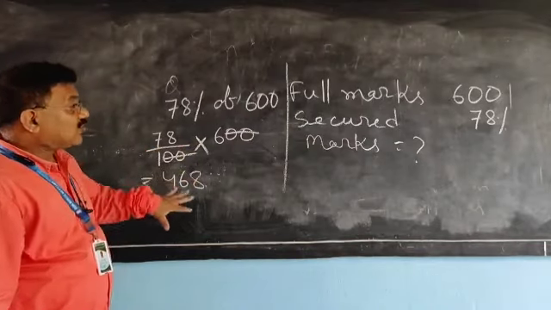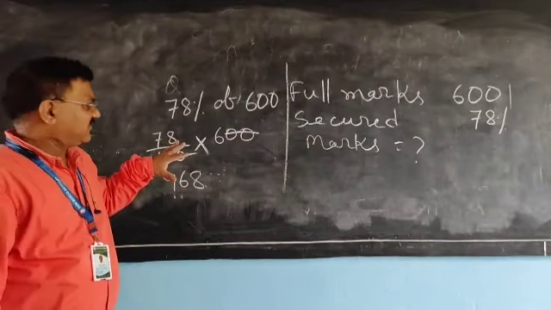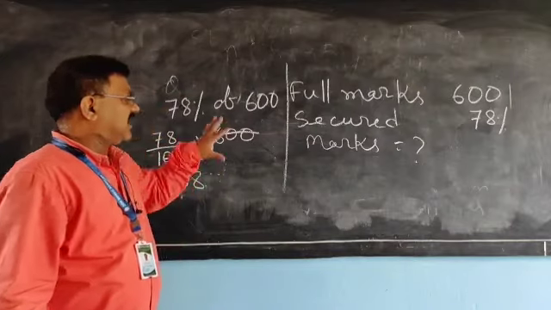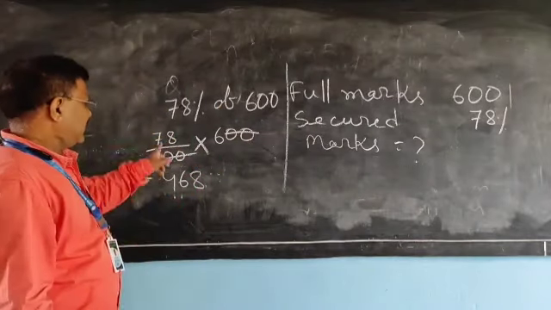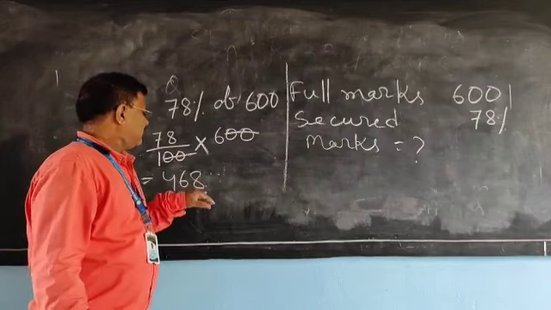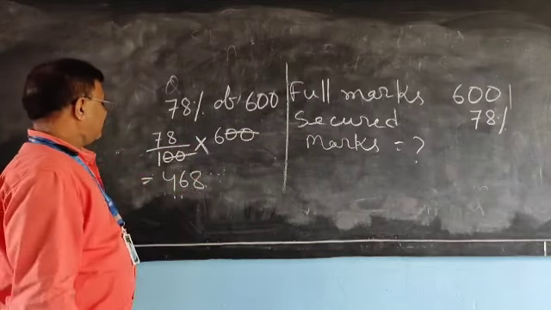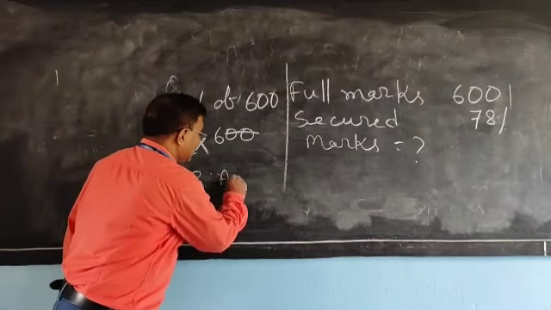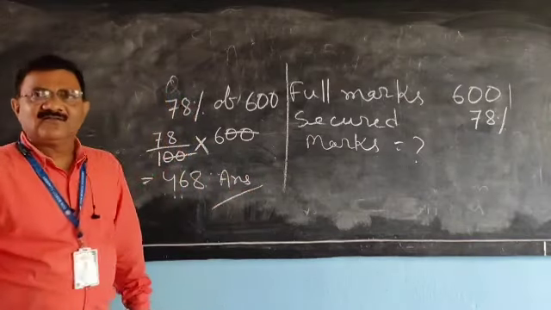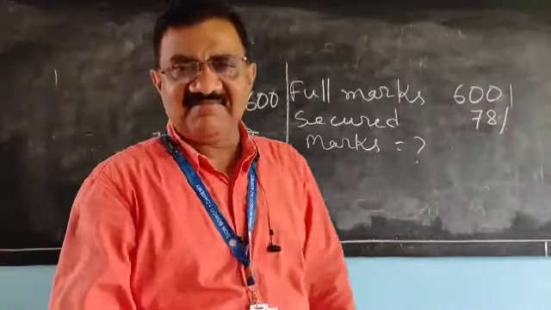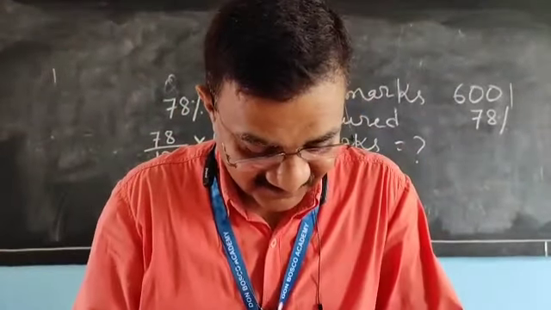So this is the total mark. This is the 78% mark of 600. This is the answer. So how easy the sum is.